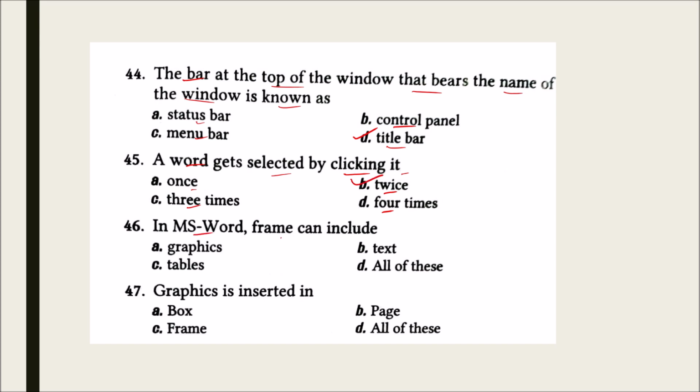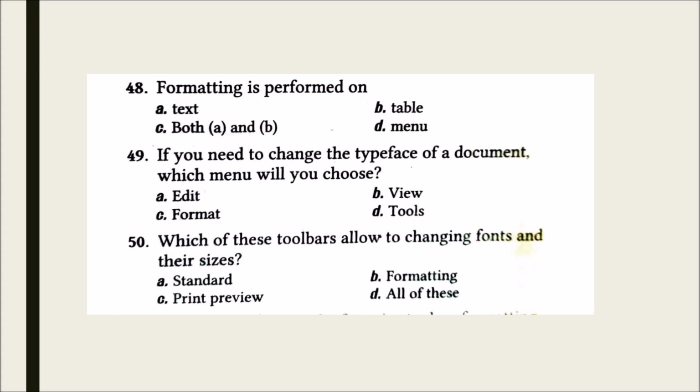In MS Word, frame can include graphics, text, tables, and all of these. And the correct answer for this is all of these. Graphics is inserted in box, frame, page, or all of these. And the correct answer is all of these. Formatting is performed on text, table, both A and B, menu. And the correct option for this is C, that is A and B. Formatting can be done on text as well as table.